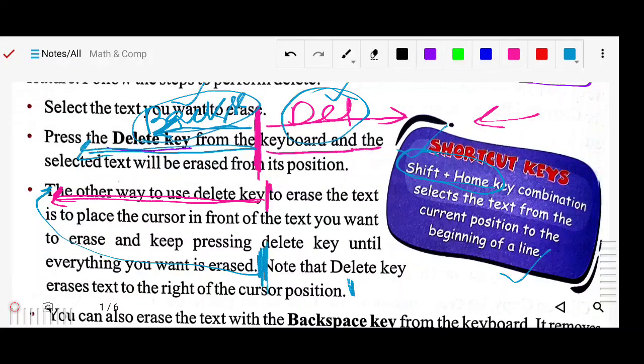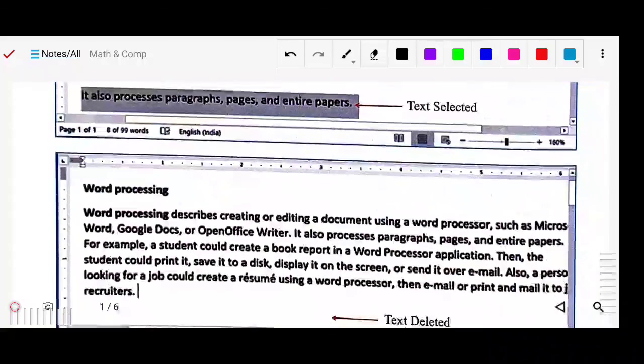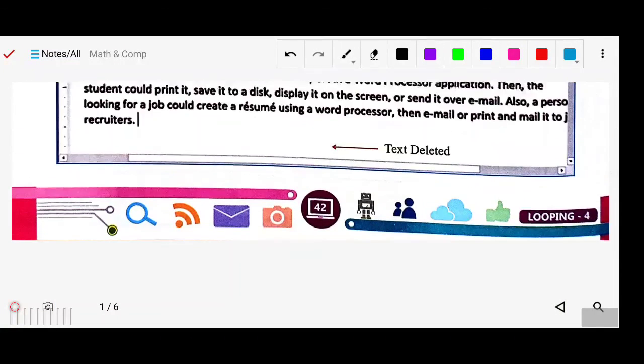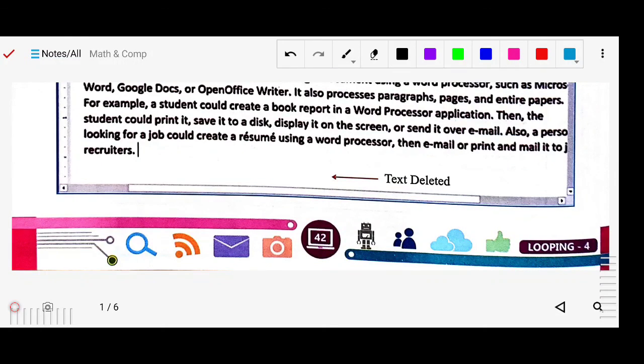If you are working here, everything from here to the place where the line started will be selected. So from here to here, all this text will be selected. This is the shortcut key. First you have to select the text, and after selecting it you can use the delete key, so the entire selection will be deleted. Or you can use the cursor method with the delete key or backspace key.